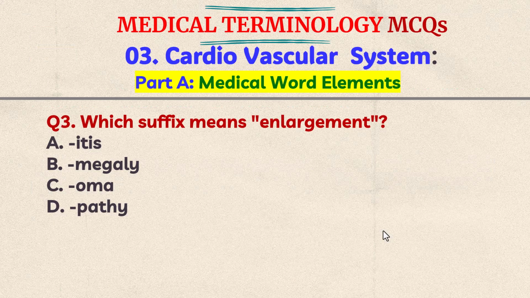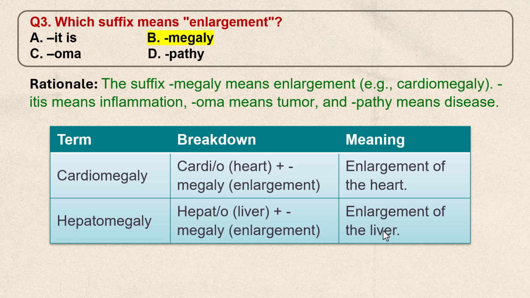Question number 3. Which suffix means enlargement? A. Itis, B. Megaly, C. Oma, D. Pathy. Think the answer. The correct answer is B, megaly. The suffix megaly means enlargement. Example, cardiomegaly. Itis means inflammation, oma means tumor, and pathy means disease.